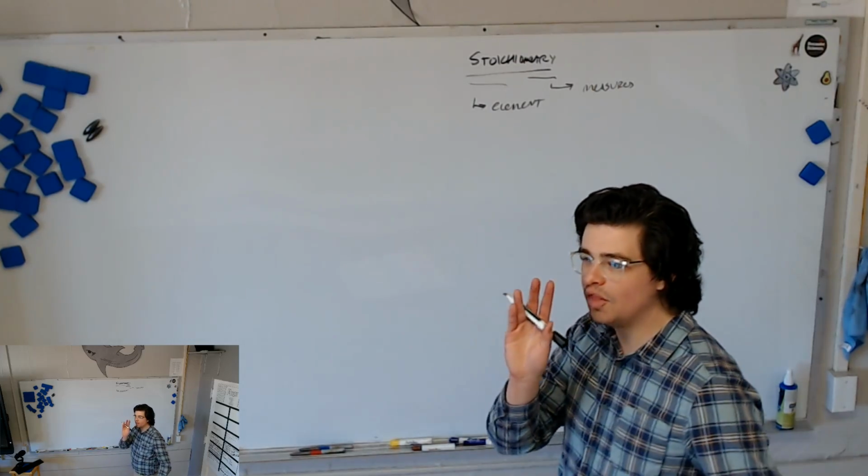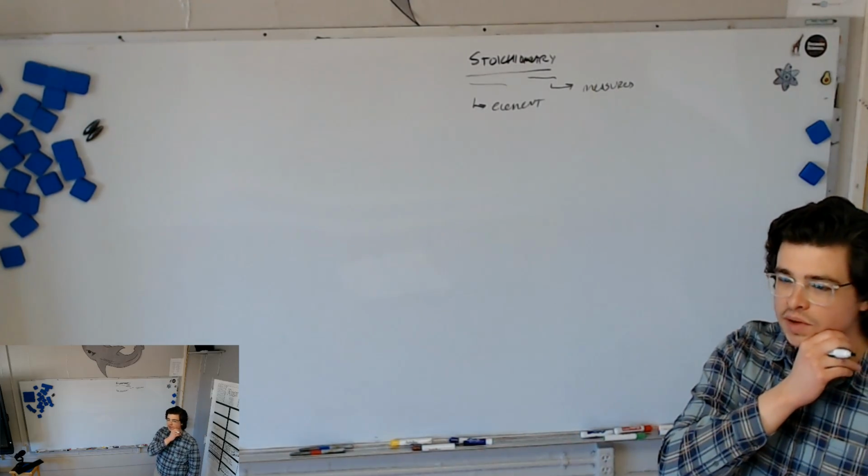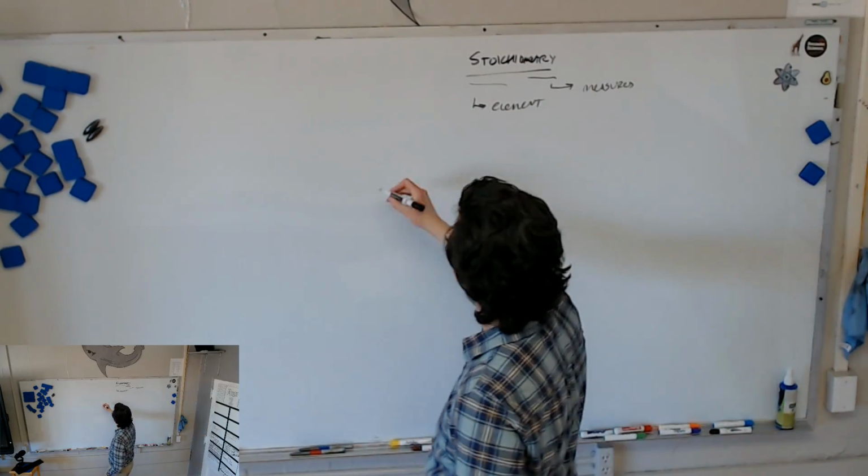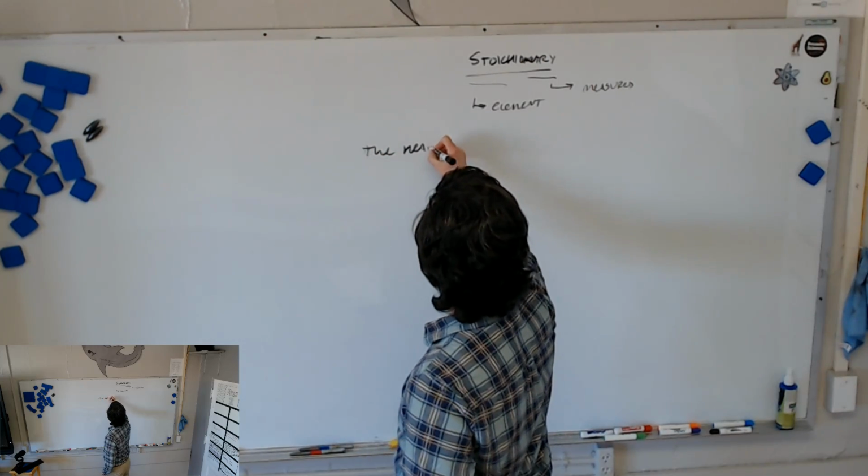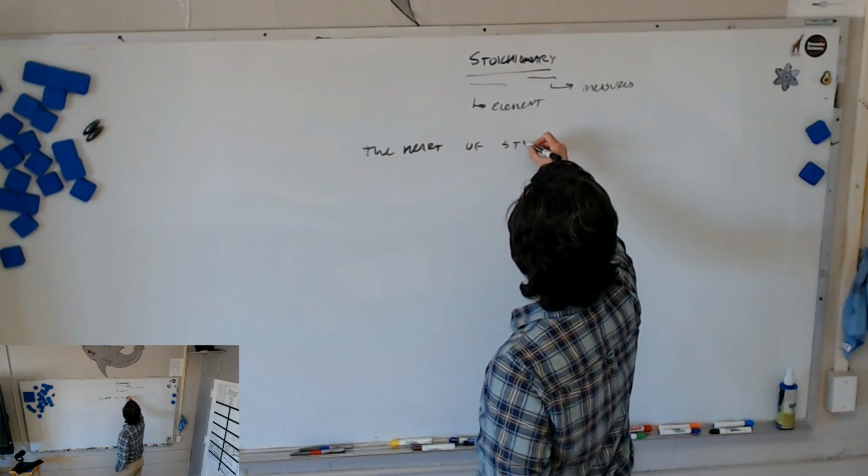The most important part of stoichiometry is what specific quantity? The heart. The heart of stoichiometry.